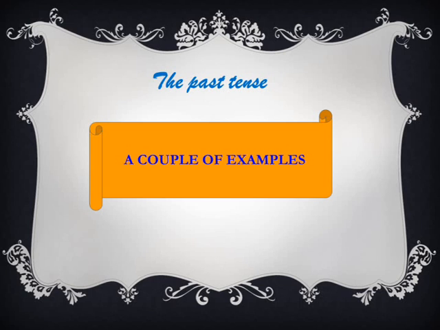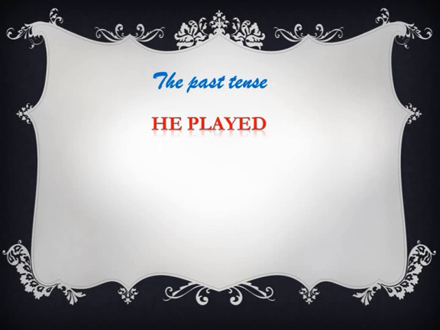Let's have a few examples. For example, he played. We know that to play is jouer. This is a regular verb. We know that he is il, having got rid of the infinitive. With il, what avoir follows, it's il a. And because I said that if it was regular, you just put an E with an accent. Here we go. Il a joué. Very easy.